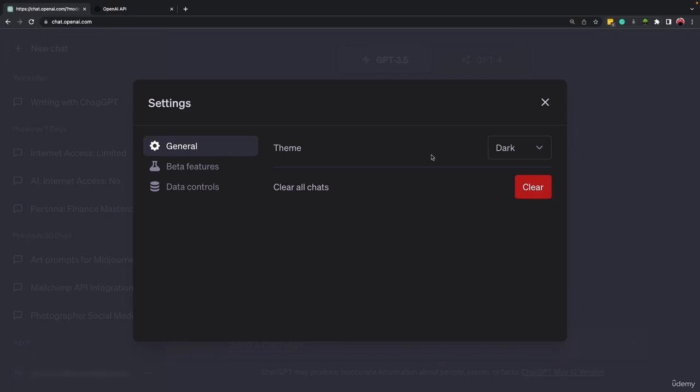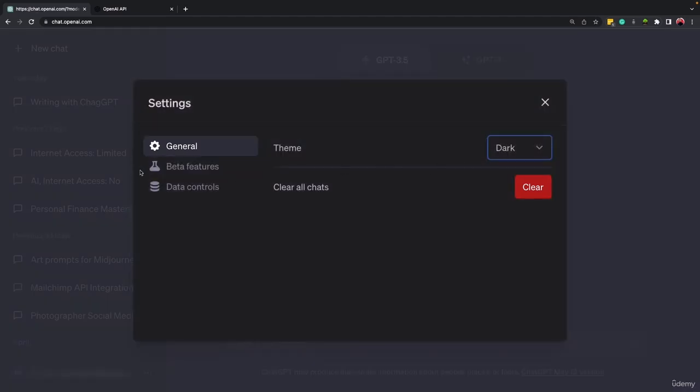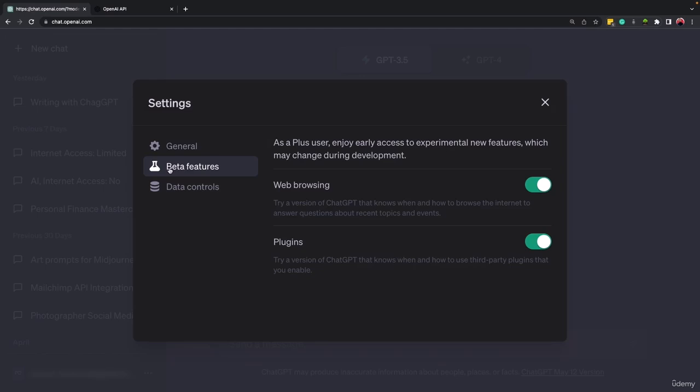The first one is general, where I can select the theme of my ChatGPT, which I prefer dark. And the next one after that is beta features. This was the thing that I wanted to introduce here.